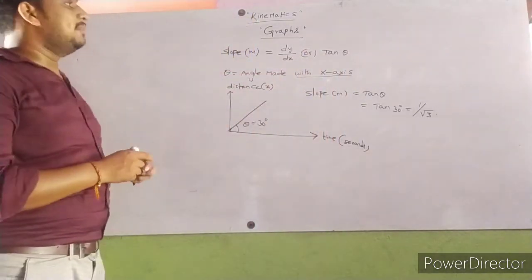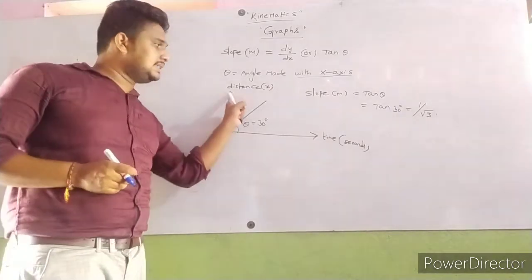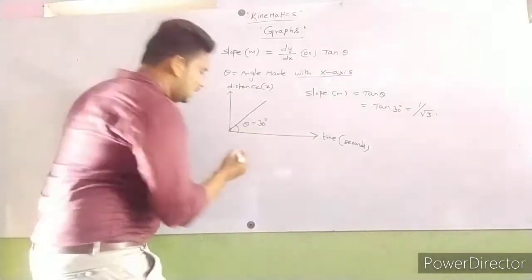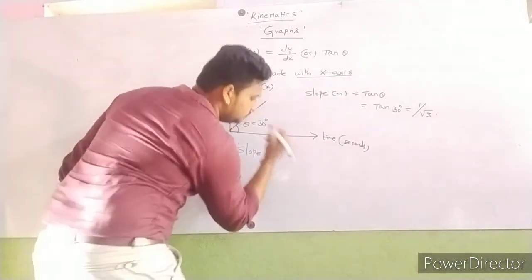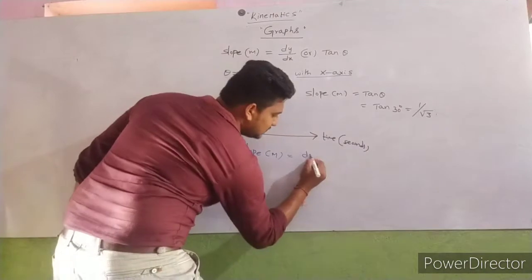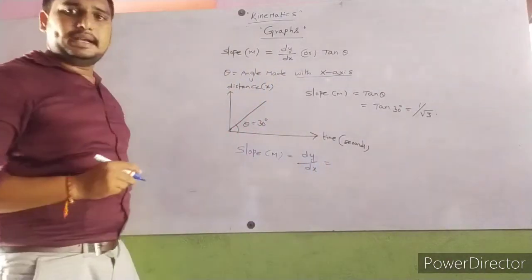Otherwise, dy by dx is slope. For example, I will consider here distance versus time. Here slope m is equal to distance versus time, that is equal to dy by dx.